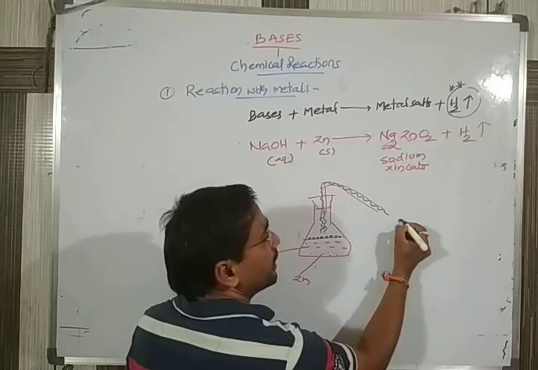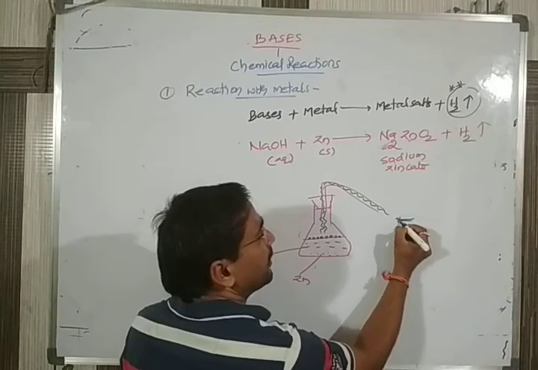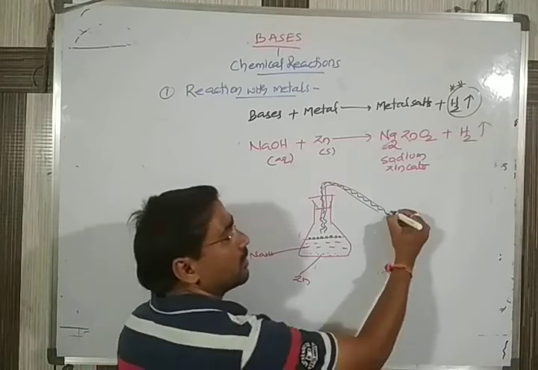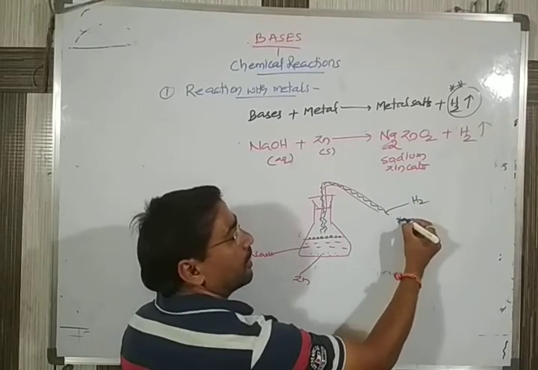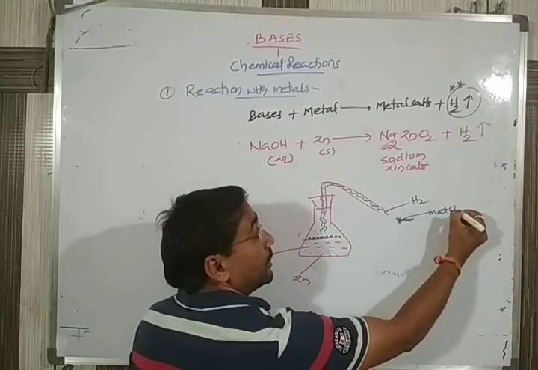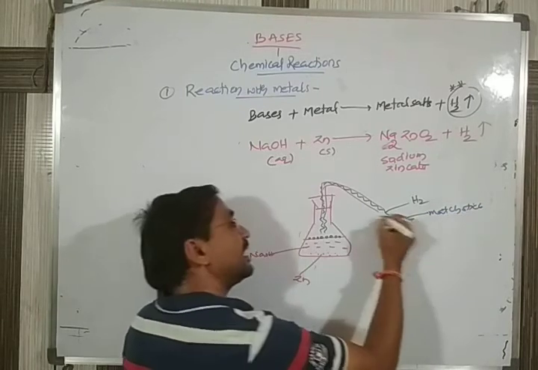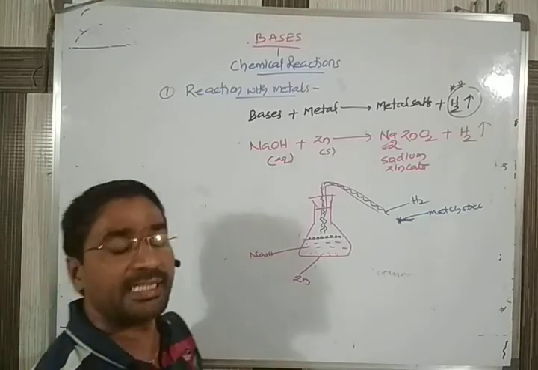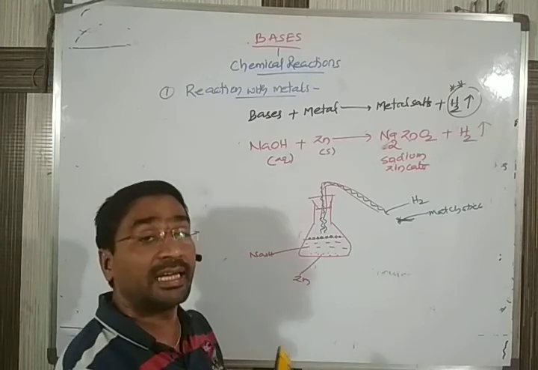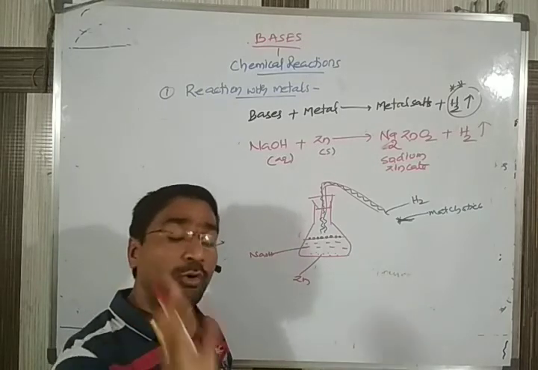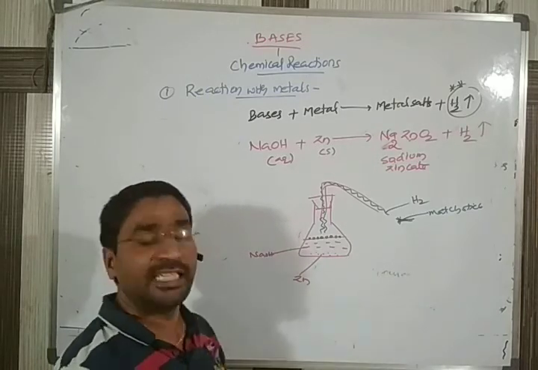First, you take a matchstick and light it, and expose it to the gas. If the gas is hydrogen, it has the nature of intensifying the flame.